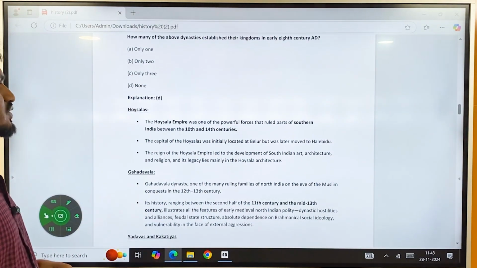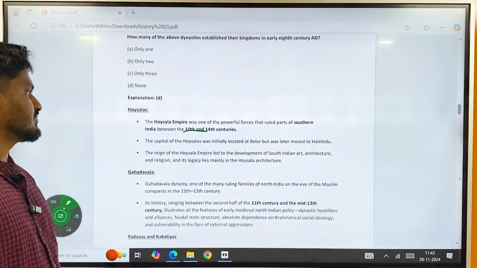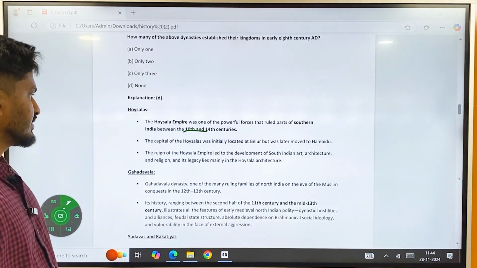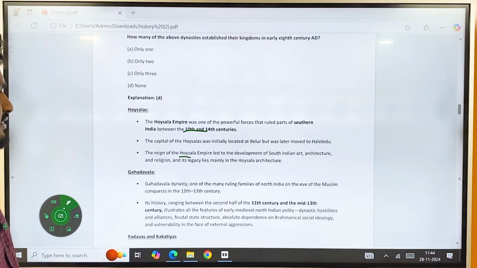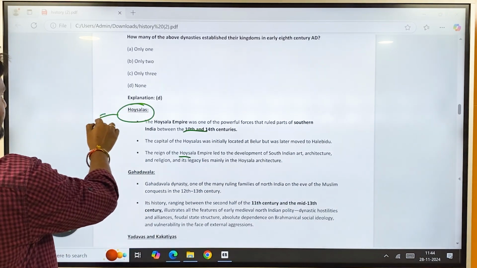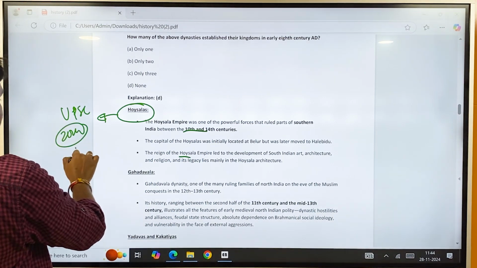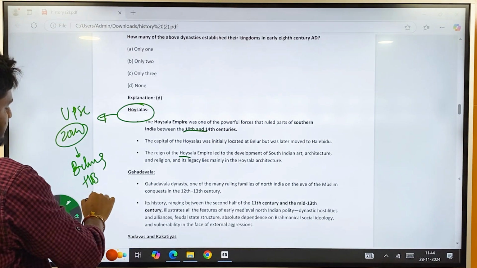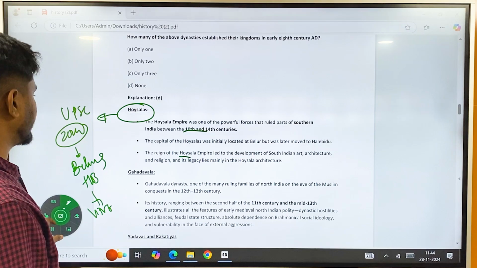The Hoysalas were one of the powerful forces that ruled parts of southern India between the 10th and 14th century. The capital of Hoysala was initially located at Belur, but then moved to Halebeedu, which was also called Dwarasamudra. The reign of the Hoysala Empire led to the development of South Indian art, architecture and religion, and its legacy lies mainly in Hoysala architecture. These Hoysalas are very important for UPSC because in 2024 Hoysala architecture in Belur and Halebeedu was included in the UNESCO World Heritage list, and this question has been asked in 2024.